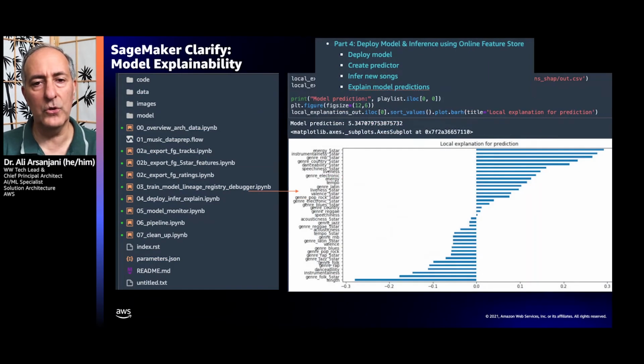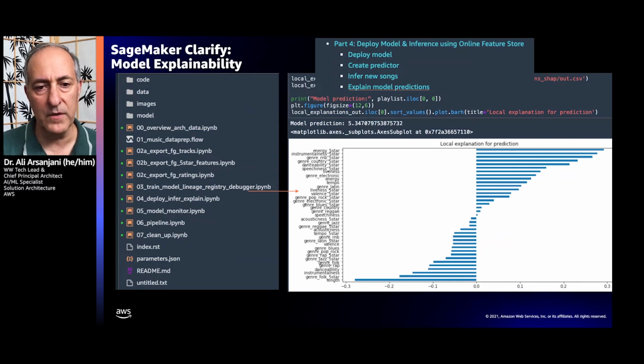Finally, in order to do some AI explainability and understand which features were most influential in running your inference, we can use Amazon Clarify. This is post inference, and it will give you a report which will explain the model predictions by showing which of the features had the highest propensity to influence the model.